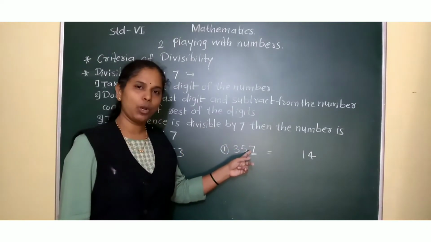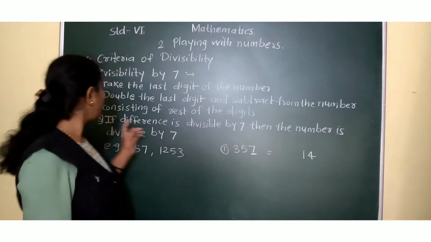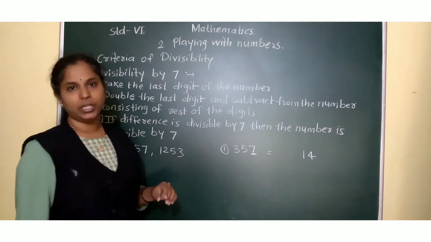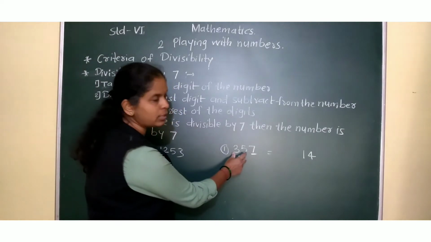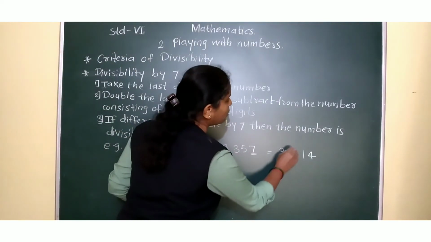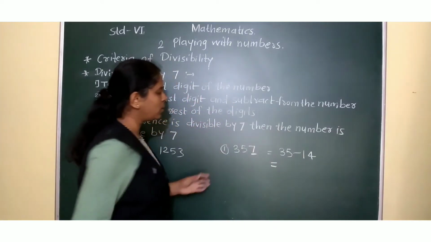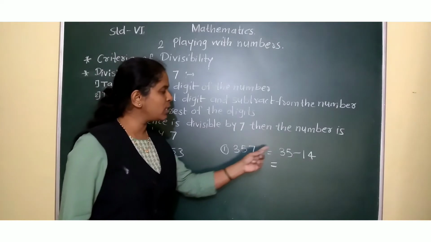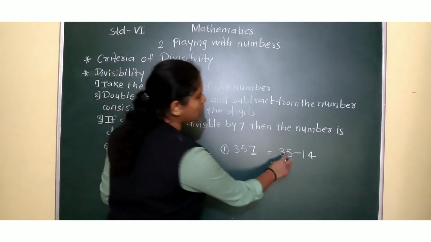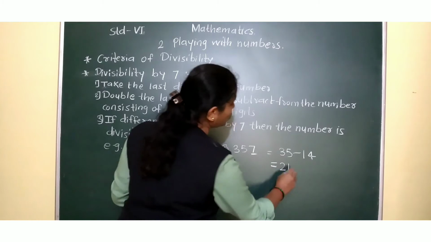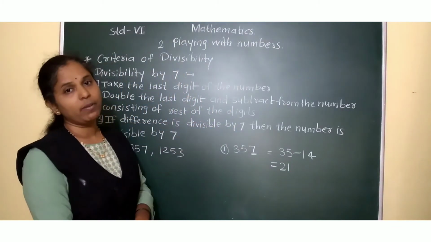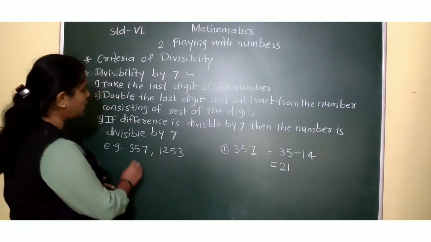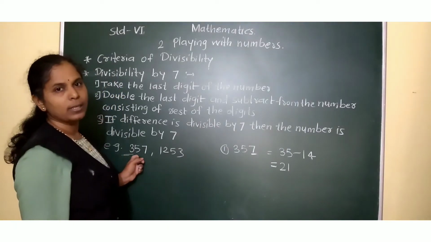After doubling it, it became 7 plus 7, 14. And subtract from the number consisting of the rest of the digits. Now which digits remained? This 35 remained. So from the remaining digits, subtract the double of the last digit. Double of this is 14. So 35 minus 14: 5 minus 4 is 1, 3 minus 1 is 2. Now 21. Is 21 divisible by 7? Yes, 7 3s are 21. So this number is also divisible by 7.